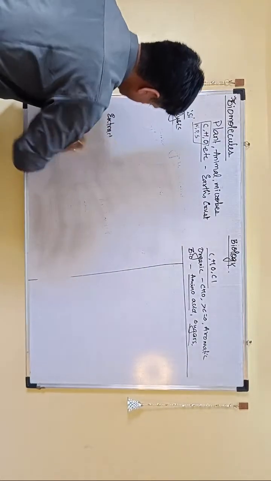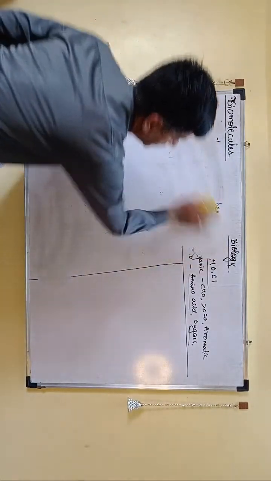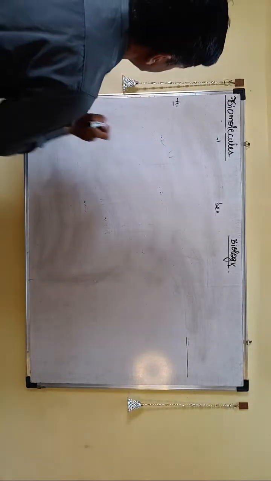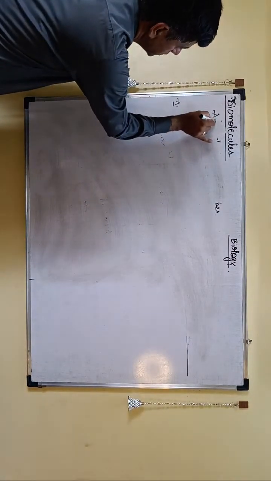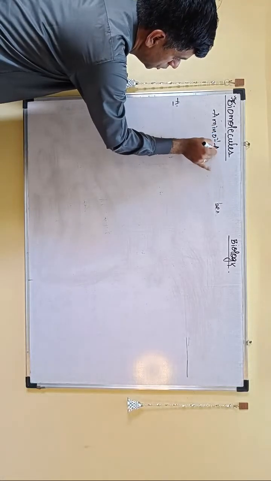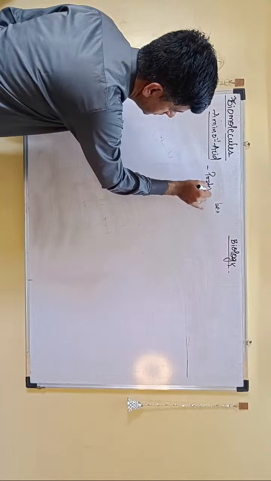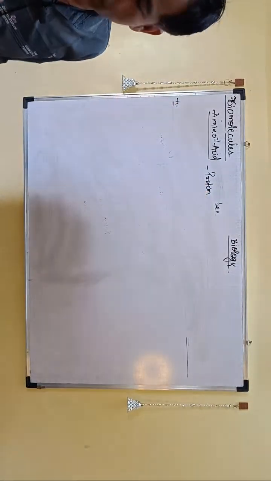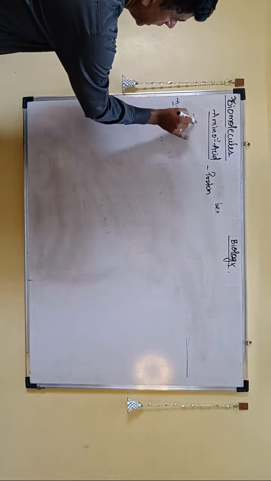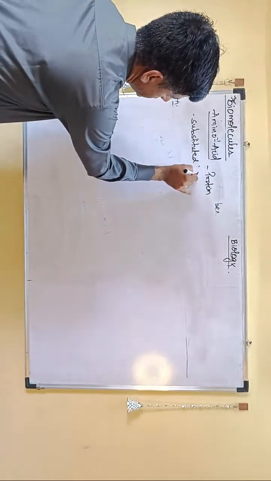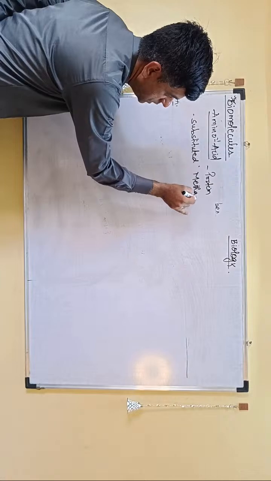So this is a rough analysis of these particular molecules. Now you look at the molecules one by one. Now if you look at the first class of biomolecule which you have, that is what is called your amino acids. Amino acid is the building block for protein. We say that amino acids are substituted methanes.